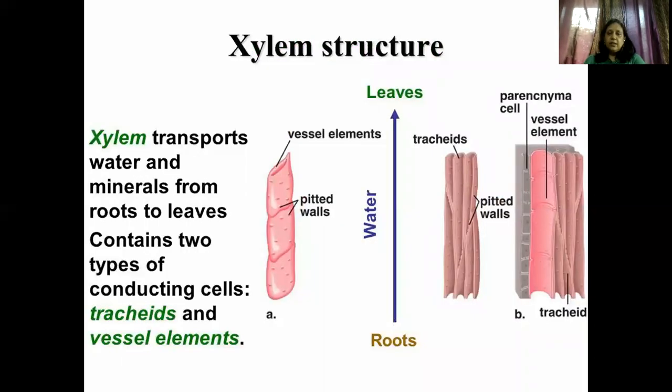And here the xylem structure. So what does the xylem do? Xylem transports water and minerals from the roots to leaves and contains two types of tissues, basically the tracheids and the vessel elements. So these are the ones which will carry the water from the roots to the leaves and the other parts of the plant body.